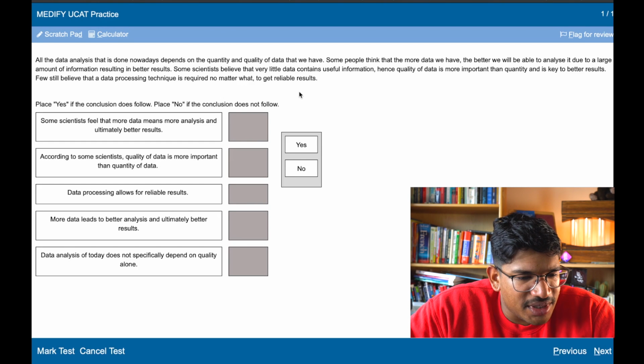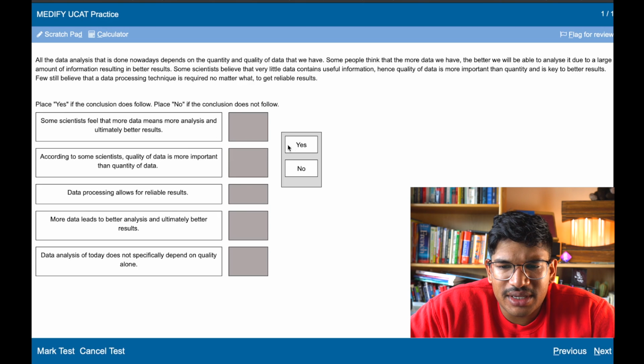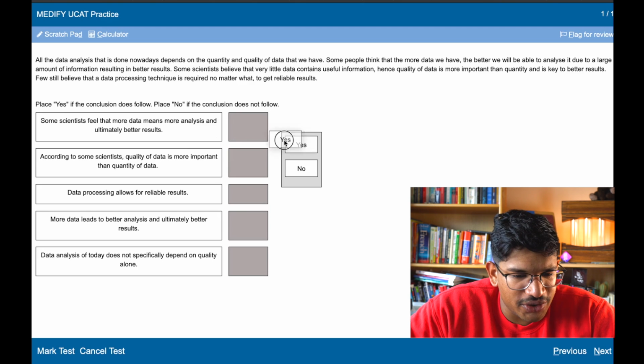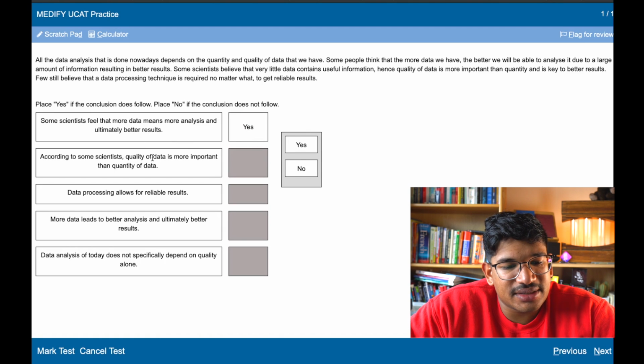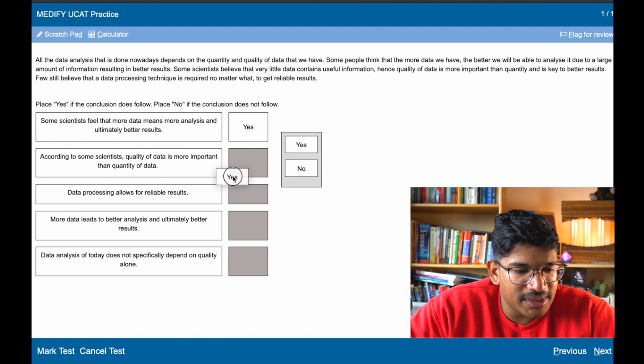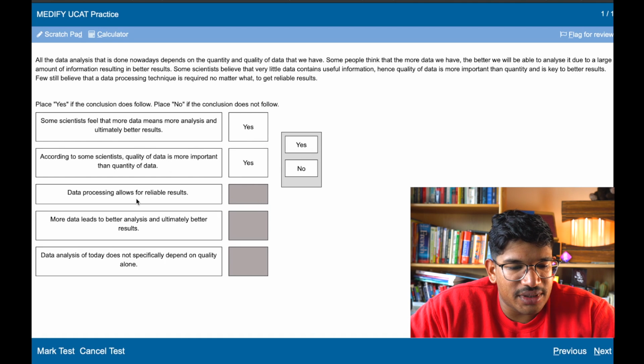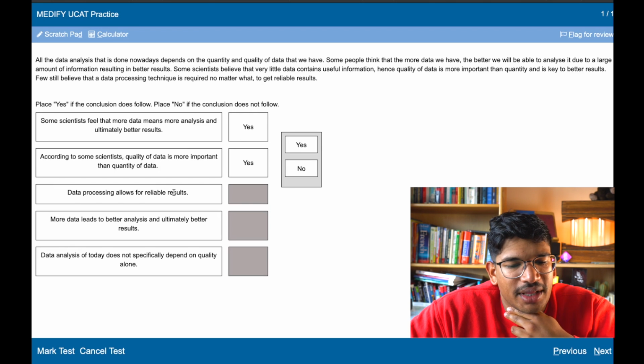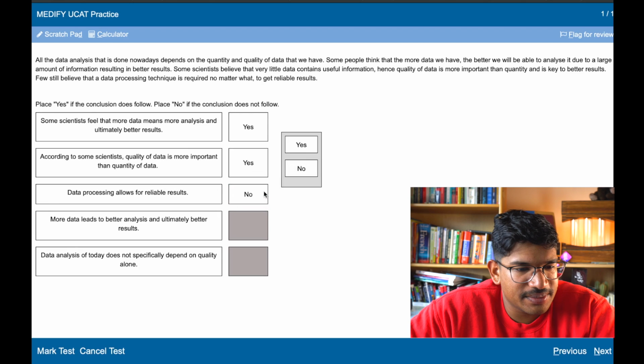Great. Some scientists feel that more data means more analysis and ultimately better results. That is true, because that's stated there. According to some scientists, the quality of data is more important than quantity of data. Yes, that's according to some. Data processing allows for reliable results. Well, that's no. Only a few people believe that.